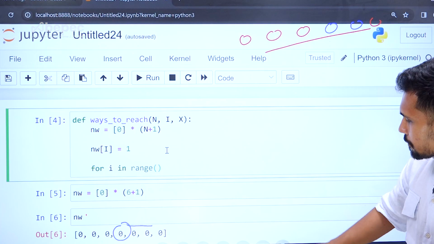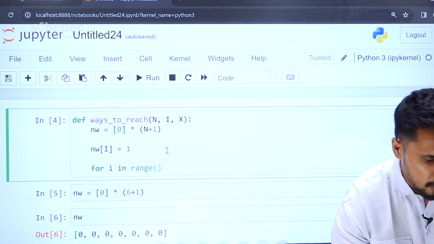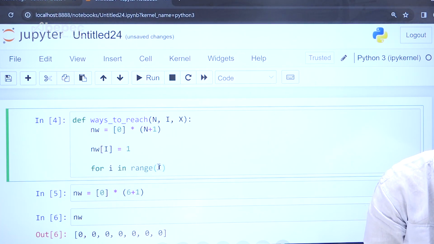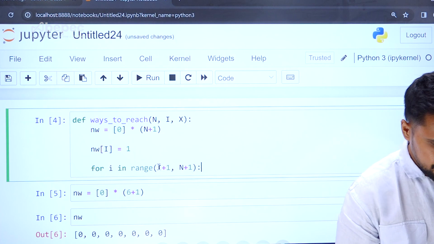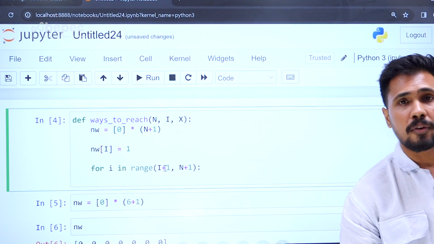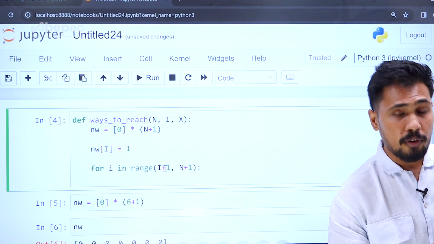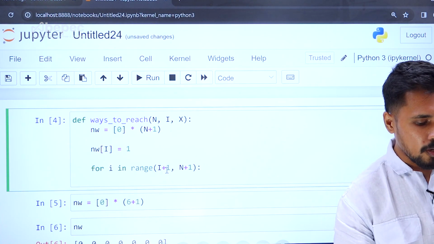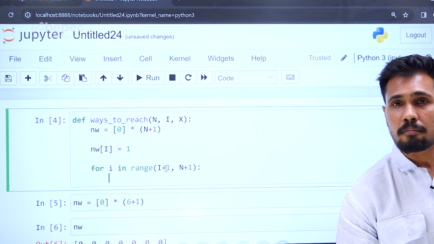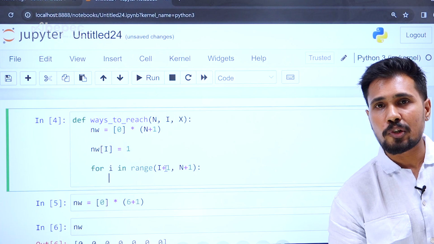Let me write down the same thing. So for I in range I plus 1 and n plus 1, just for indexing. Your indexing ranges from 0, so you are starting from the 1st stone, 2nd stone. I plus 1 is like your 3rd stone plus 1, the 4th index. Indirectly in your Python code, the 4th index is your 3rd stone.